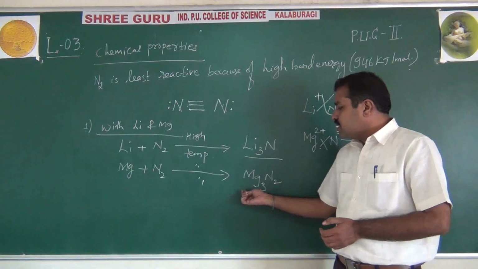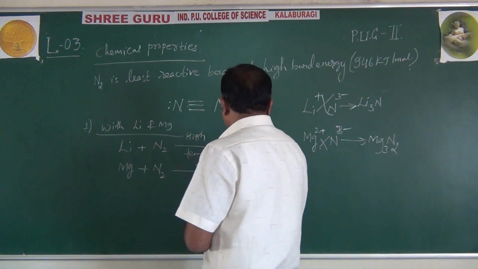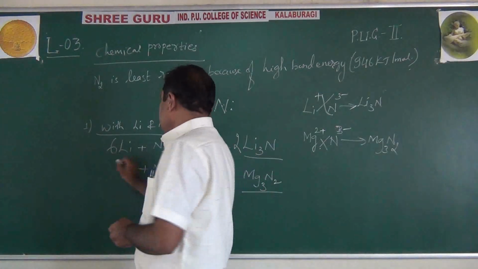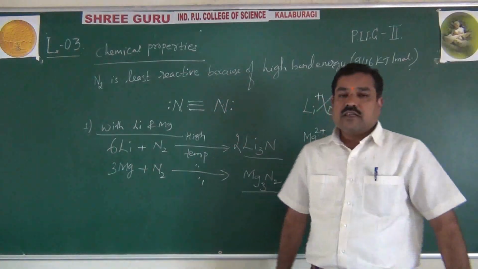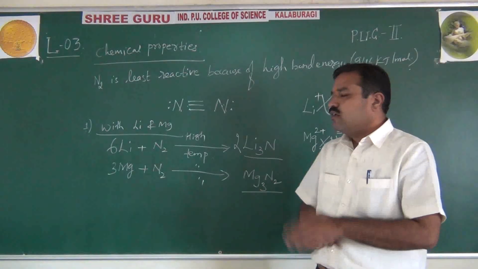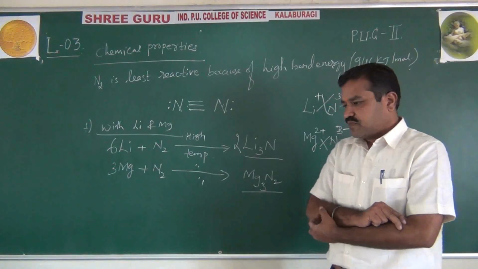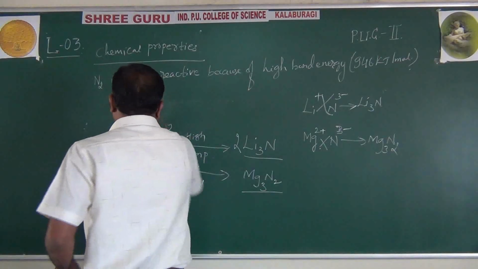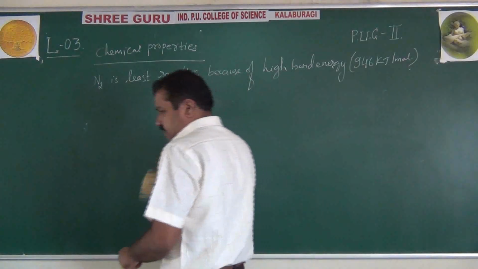Lithium nitride and magnesium nitride. Just balance the equation: 6Li plus N2 gives 2Li3N, and 3Mg plus N2 gives Mg3N2. But these reactions happen at a high temperature, not at normal room temperature. This is one reaction with metals like lithium as well as magnesium. Okay. Now coming to another more important reaction. As I already told you, nitrogen has the least chemical reactivity because of high bond energy.